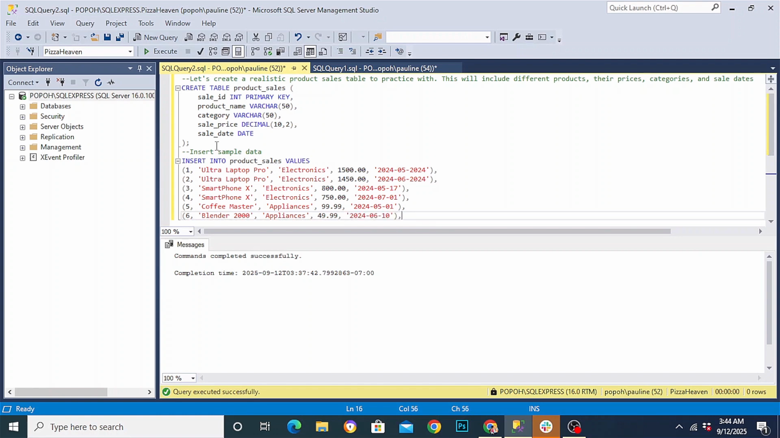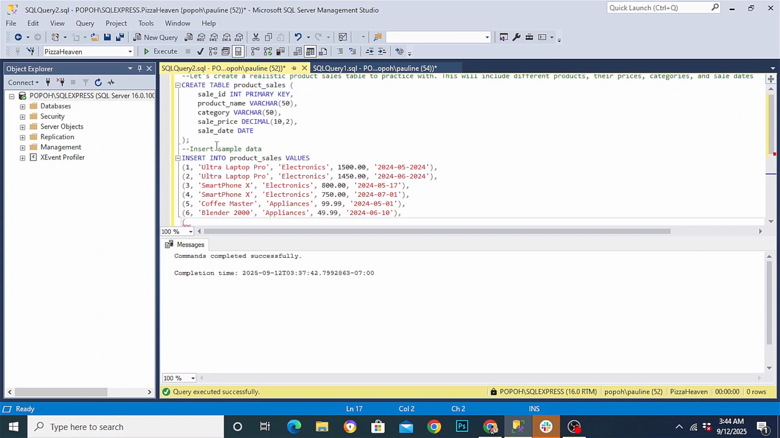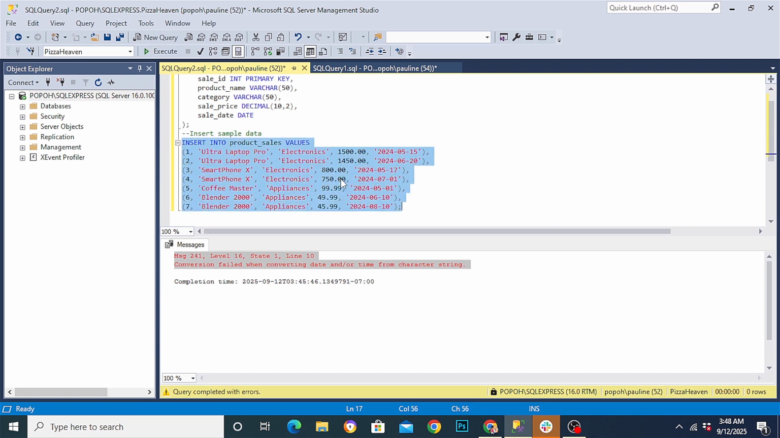And our final row, the sale ID is 7. The product name is Blender 2000. Our category is appliances as well. Our sale price is 45.99. Then our sale date is 10th of August 2024. So let's finish our query. Highlight your query and then execute it. And voila, 7 rows have been affected.